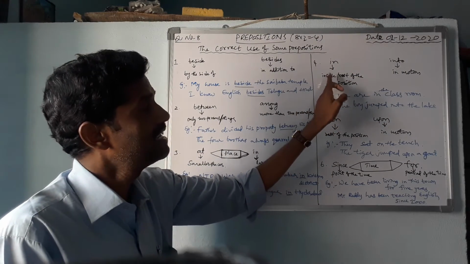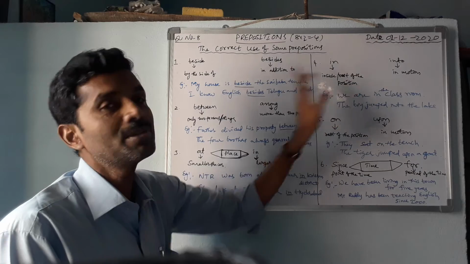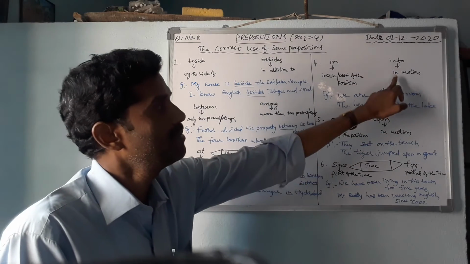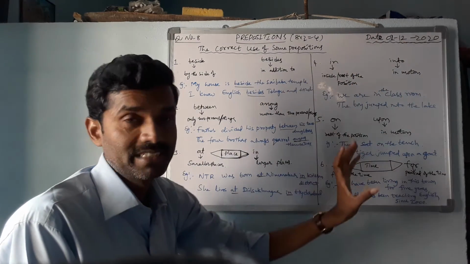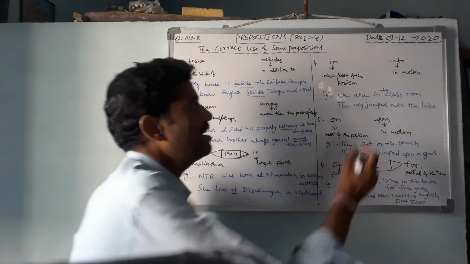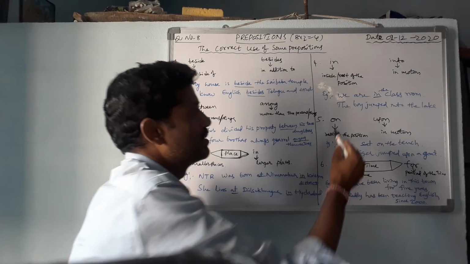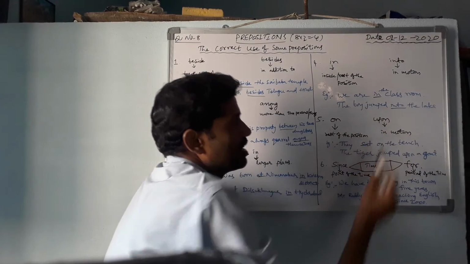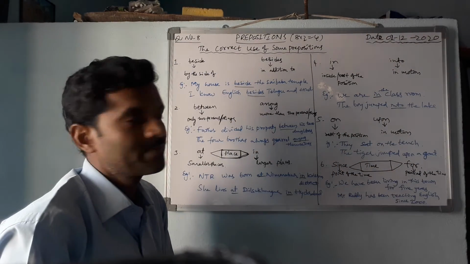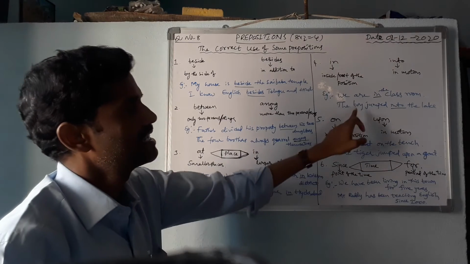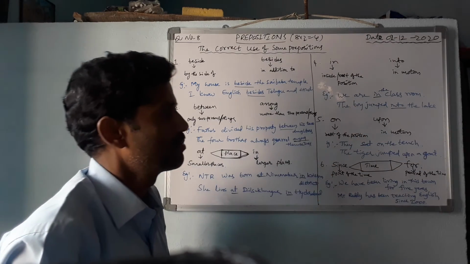Next, in and into. In is used for inside or rest of the position. Into means in motion or in the movement. For example, we are in the classroom. The boy jumped into the lake or river. So this is the movement. This is the rest of the position.